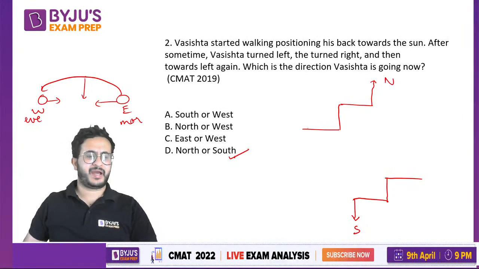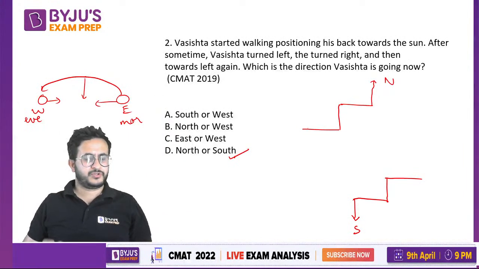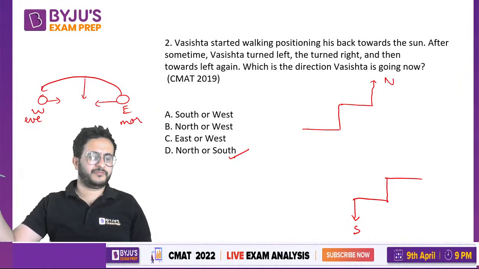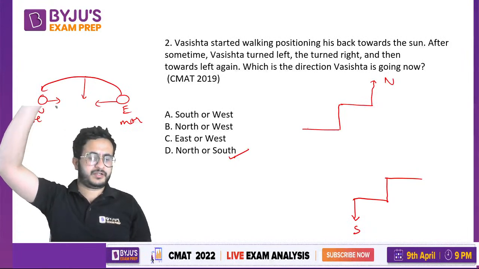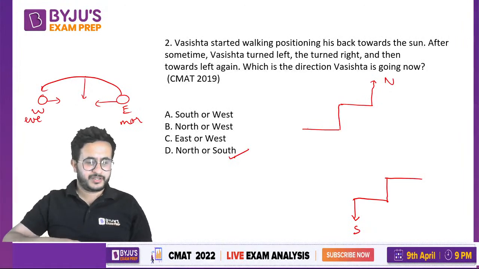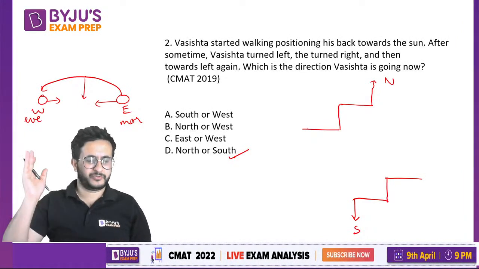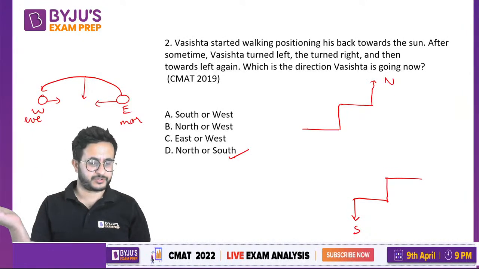So you do not have back towards the sun, right? You will have your head towards the sun in the afternoon. So it's in the morning and the evening that you have your back or face towards the sun. Otherwise, in the daytime, it is vertically above your head. So you do not move like bending your back towards the sun. So that is the assumption taken over here. So that is north or south. You can assume that it is east, but you will have to assume the other way also.